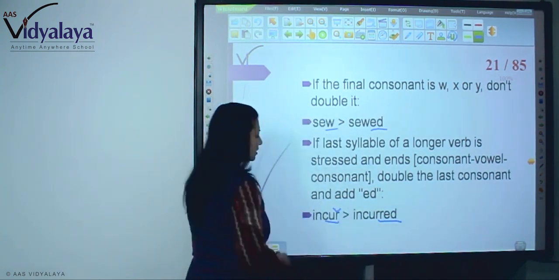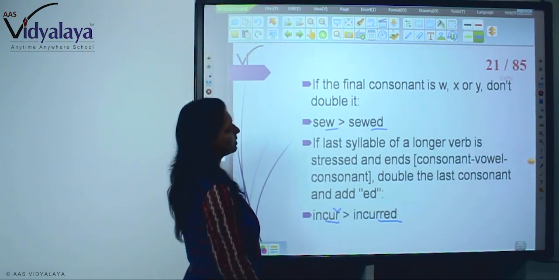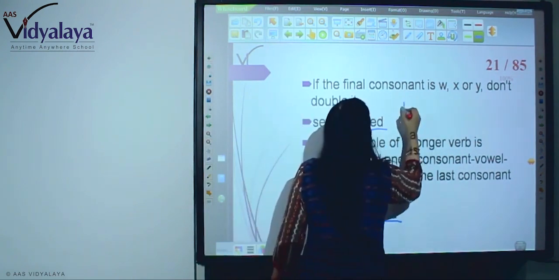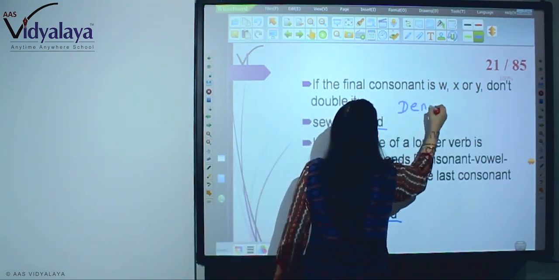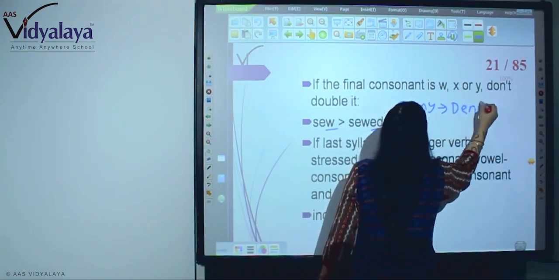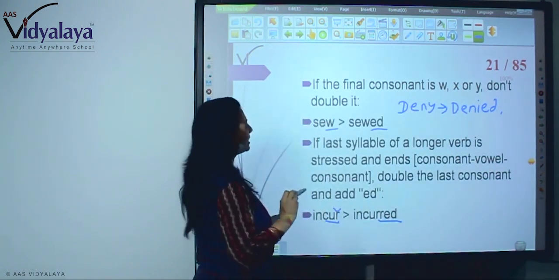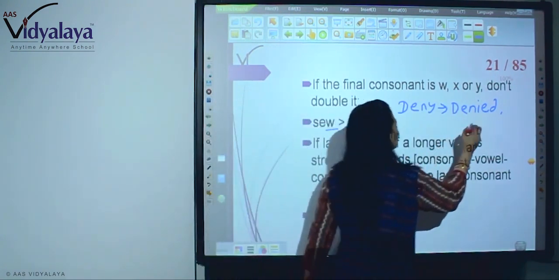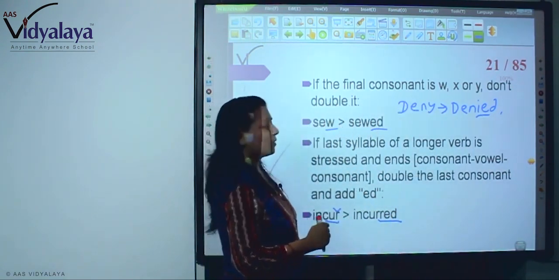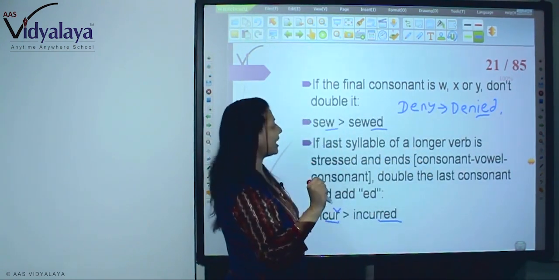And it has ended on a consonant. Now here, see, deny: we have changed this, denied. We haven't doubled it. We have changed the spelling. Y is changed into IED. If there is cry, then cried.